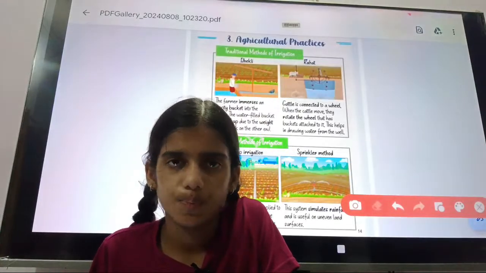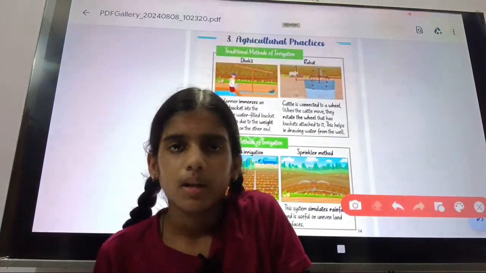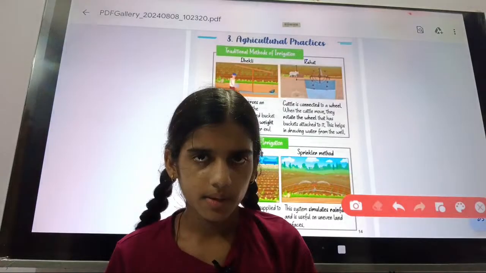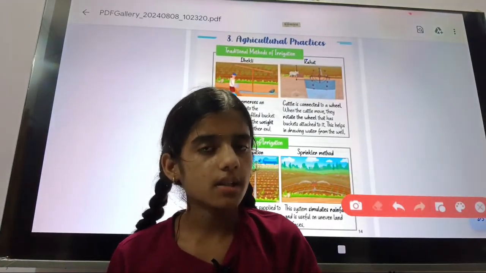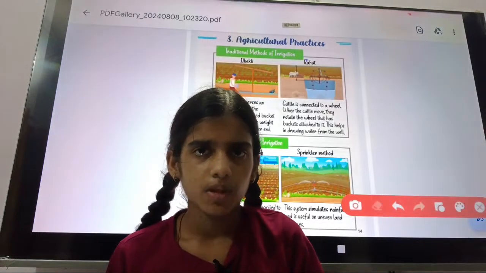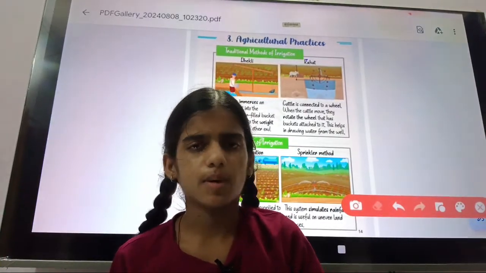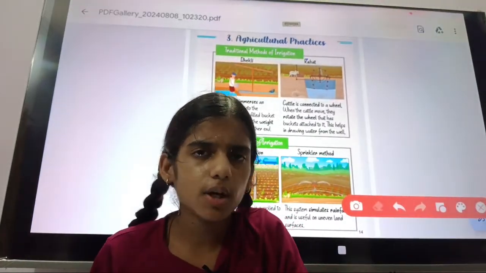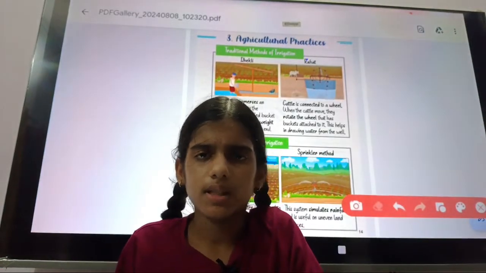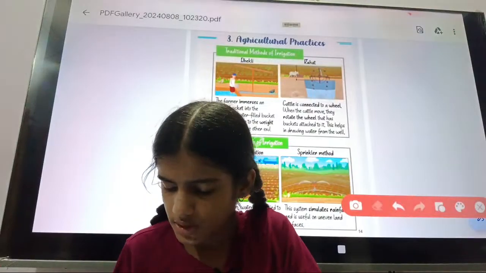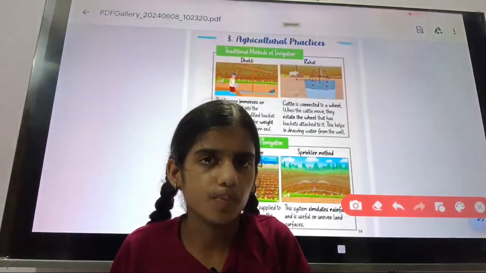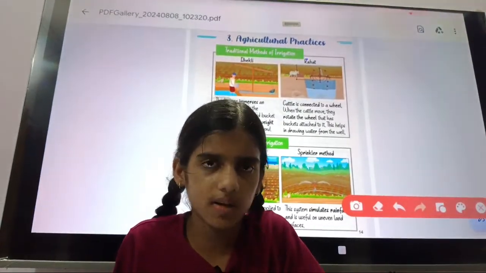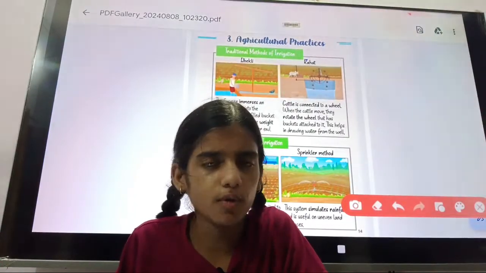The cattle is attached to the wheel. When the cattle move forward, the wheel will rotate and the bucket is attached to the wheel. When the bucket is filled, it will be pulled up by the animal. So by this method also we do irrigation, and this was a traditional tool. These four: chain pump, moat, dhekli, rahat, are the traditional methods of irrigation.